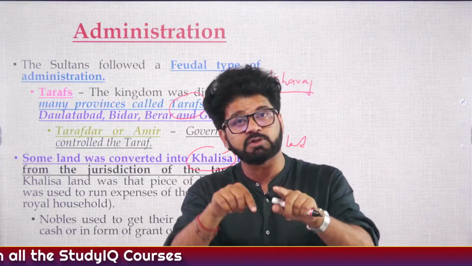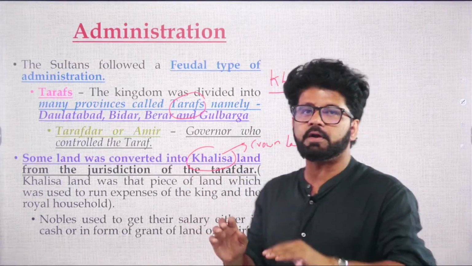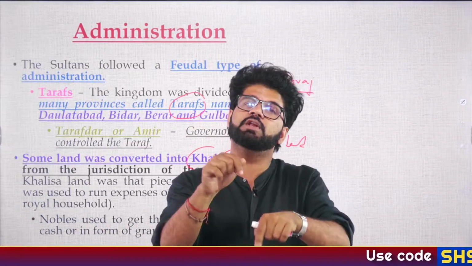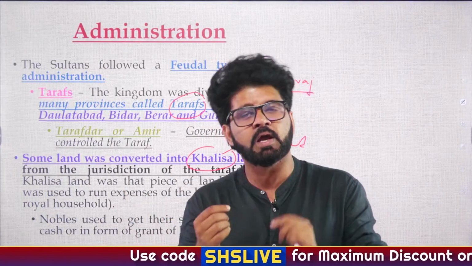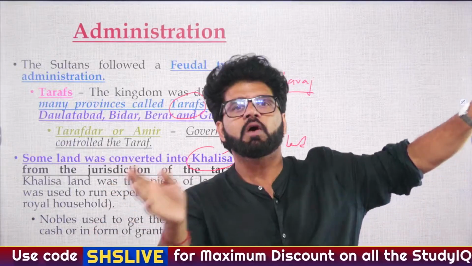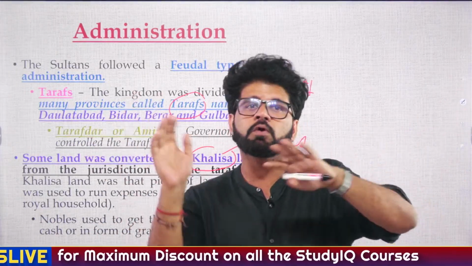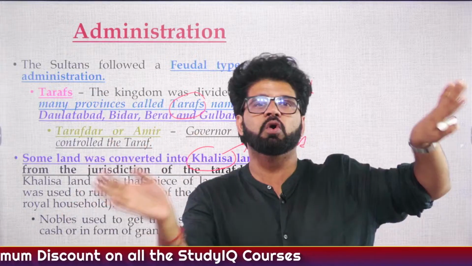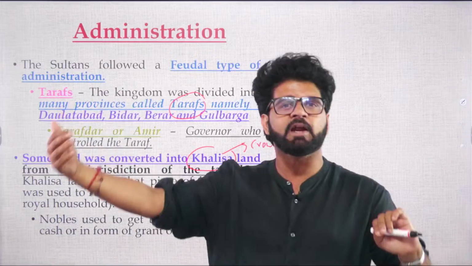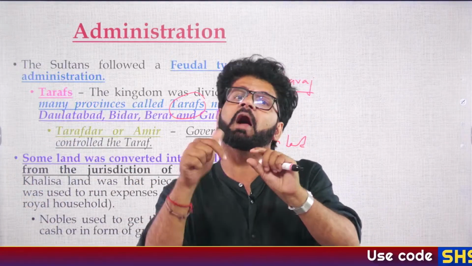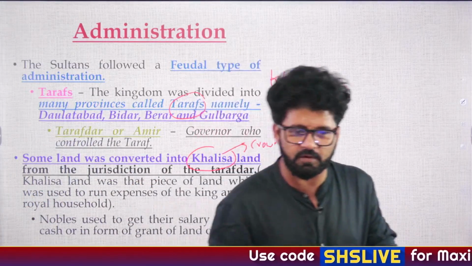And when more and more land is converted into Khalisa land, that shows the degree of centralization is more. Because if the degree of centralization is less, people will resist, they will revolt, and the king will feel like, I'm not that strong, so let me go away and not convert it into Khalisa land. So if you are seeing Mughals converting a lot of land into Khalisa land, that also shows a high degree of centralization. Hope you're understanding what we are discussing here.